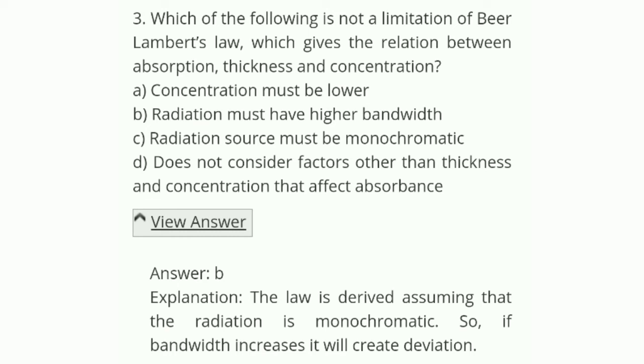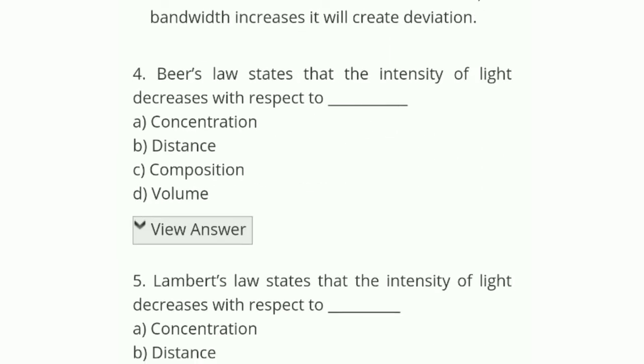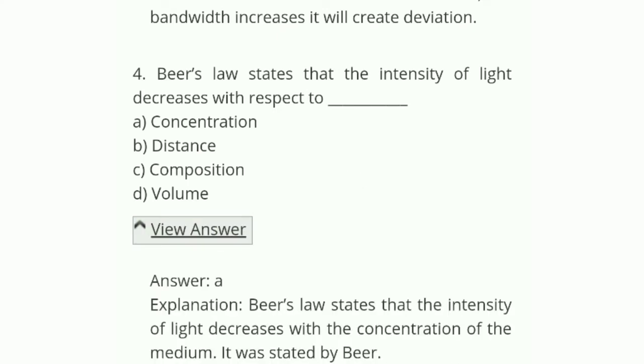The explanation is that the law is derived assuming that the radiation is monochromatic. So if bandwidth increases, it will create deviation. Okay, let's see question number 4. Beer's law states that the intensity of light decreases with respect to concentration, distance, composition, or volume. The correct answer is A, concentration.